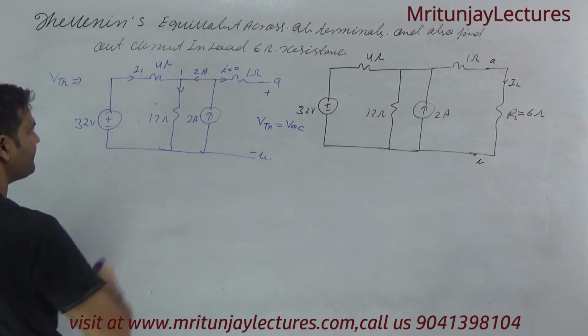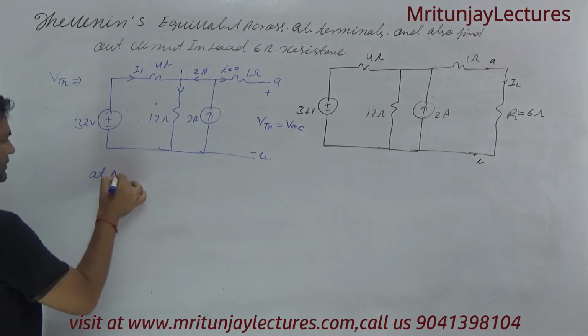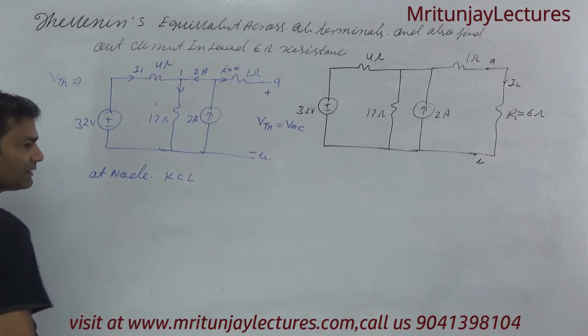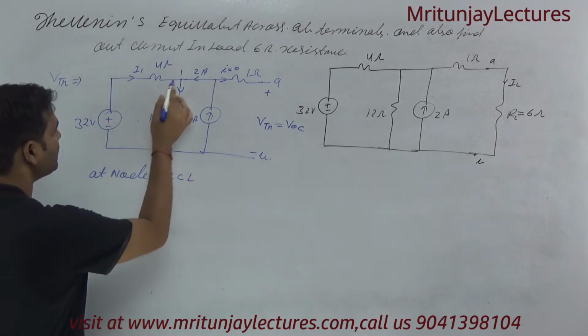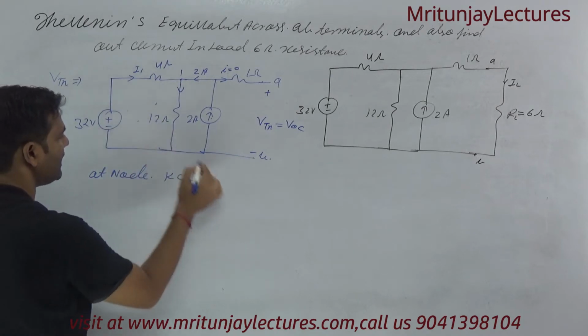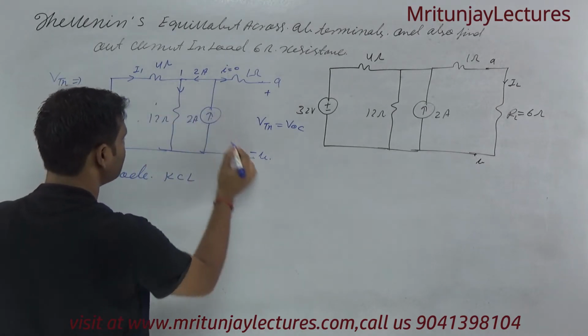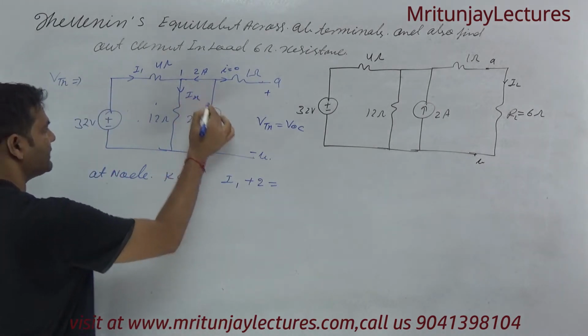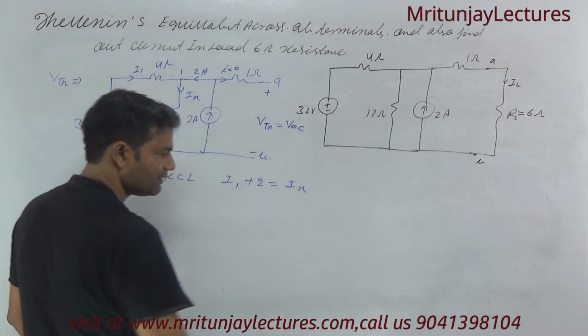Suppose this is node 1. At node 1, apply KCL. I1, this being the incoming current, plus 2, this is equal to, suppose, Ix. So I1 plus 2 is equal to Ix. Very simple.